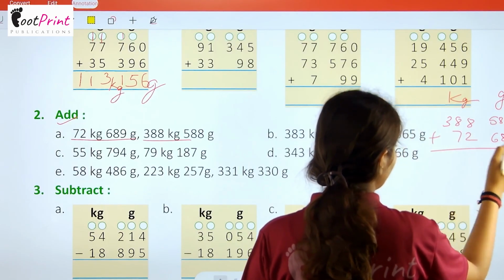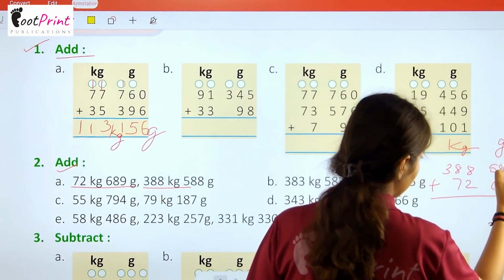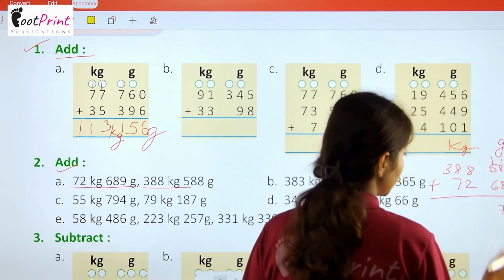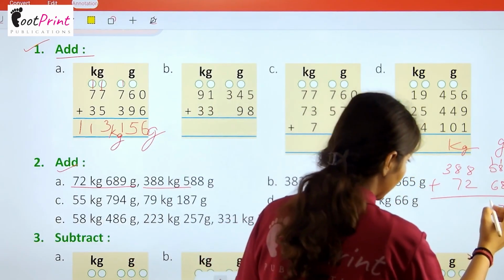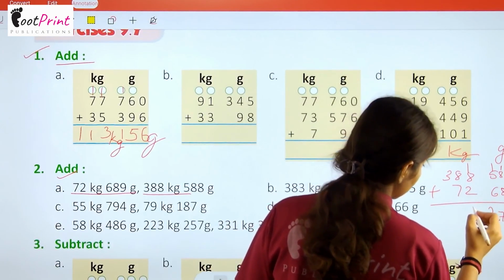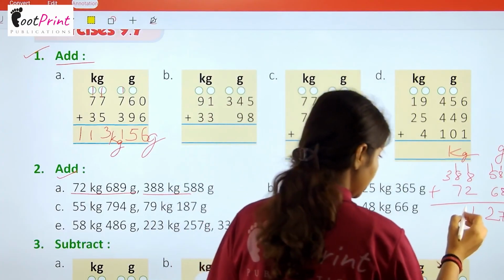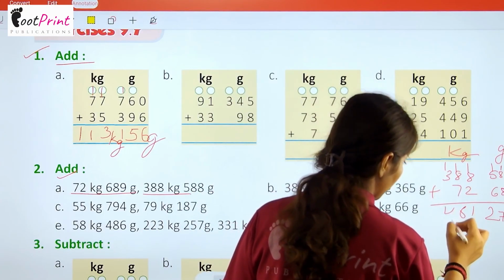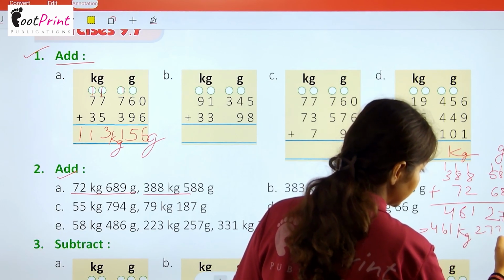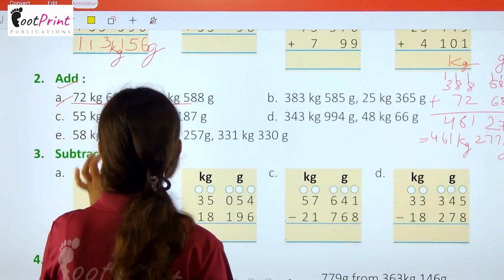Now adding them, we are getting 8 plus 9 is 17. 8 plus 8 is 16 plus 1 is again 17. 6 plus 5 is 11 plus 1 is 12. 8 plus 1 is 9 plus 2 is 11. 8 plus 1 is 9 plus 7 is 16. 3 plus 1 is 4. So the answer is 461 kg and 277 gram. Okay. This is how you will do this question.